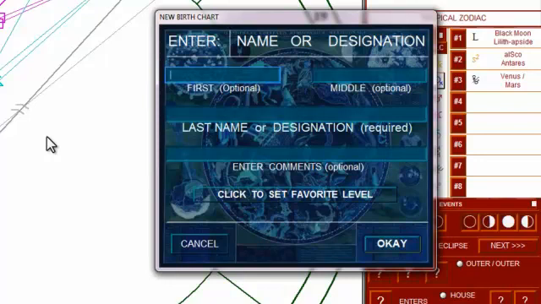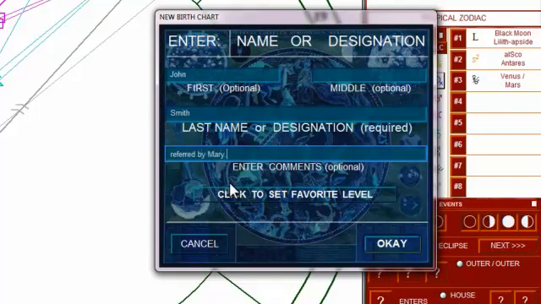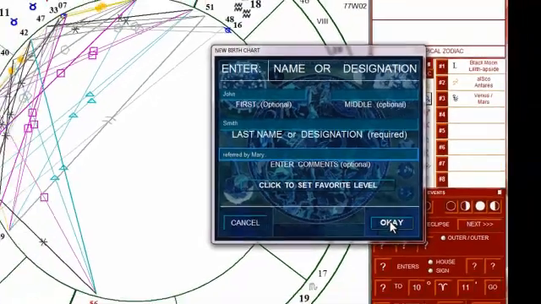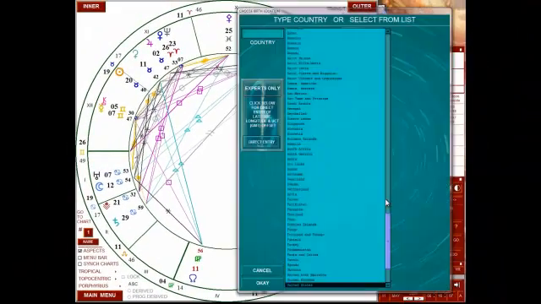So for example, let's make up a fictitious person here, John Smith. And under comments, we can add something like referred by Mary. And to click a favorite level, these 27 levels of favorites allow you to create your own way of organizing your birth records or your saved charts, essentially. Okay? And we can click or hit enter on the keyboard.